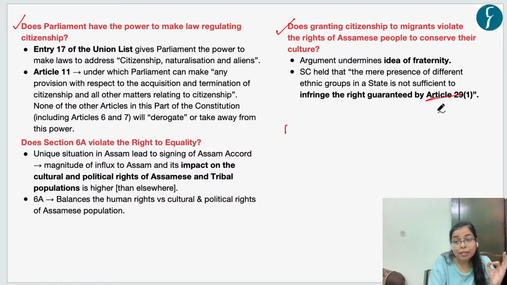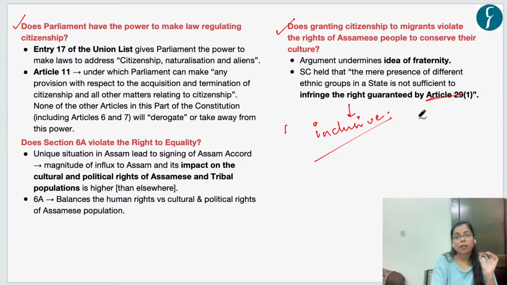So the Supreme Court gave an inclusive interpretation of Article 29, saying that you have all the right to protect your culture, but this doesn't mean that this right will erode away the right of peaceful coexistence of other communities. That is, other communities can also peacefully coexist, right?